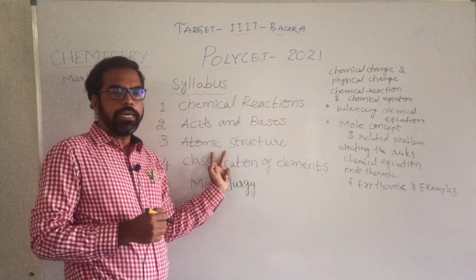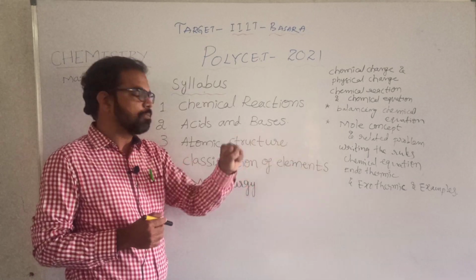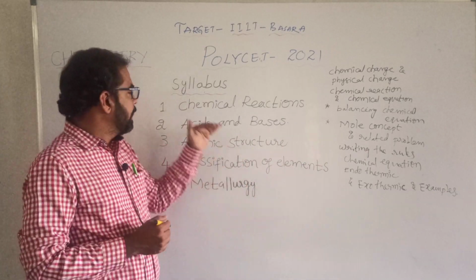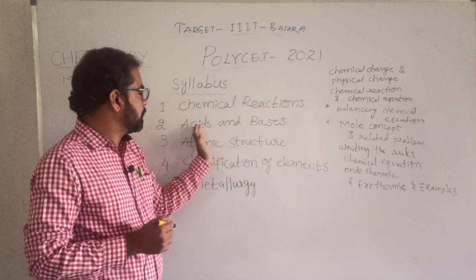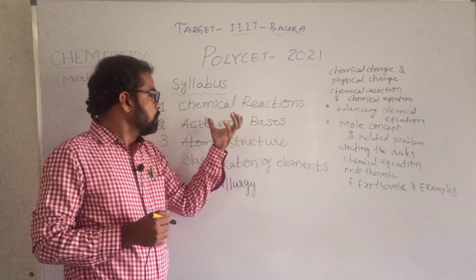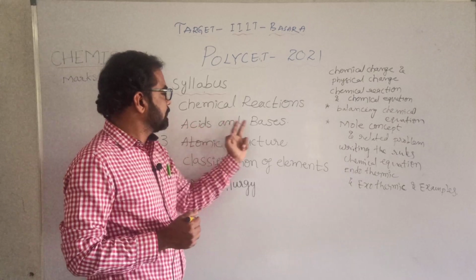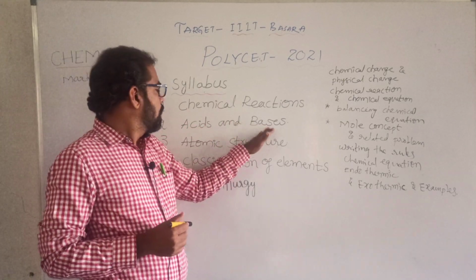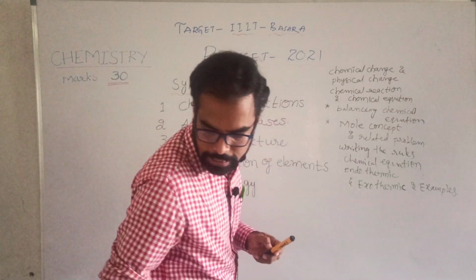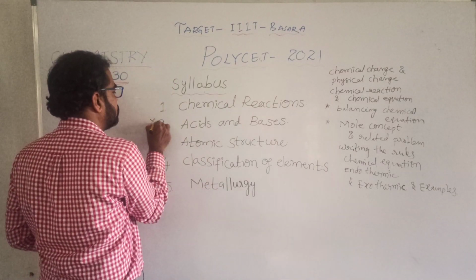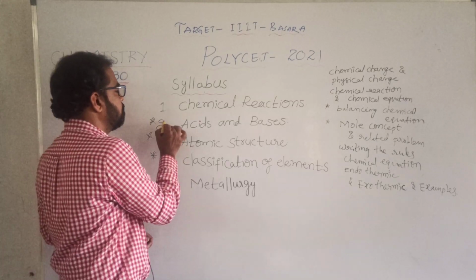It is also very important. Atomic structure carries 6 marks, classification of elements also 6 marks, and metallurgy 6 marks. At least a minimum of 3 to 6 marks from chemical reactions, and the remaining topics are expected to carry about 6 marks each. In acids and bases, atomic structure and classification of elements, these are 3 very, very important topics. These are the major topics.